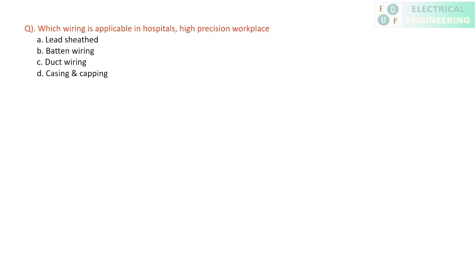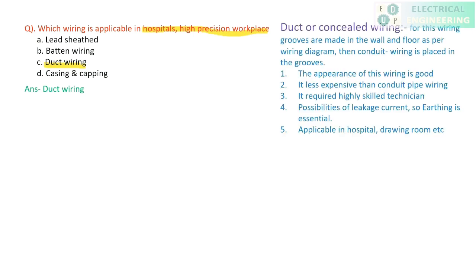Now move to next question. Which wiring is applicable to hospital and high precision workplaces? Remember, in hospital or high precision workplaces, which wiring is preferred? In hospitals, we require wiring which should not be open to the user. So from that point of view, we need duct wiring, also known as concealed wiring, which is useful for hospitals and high precision work.